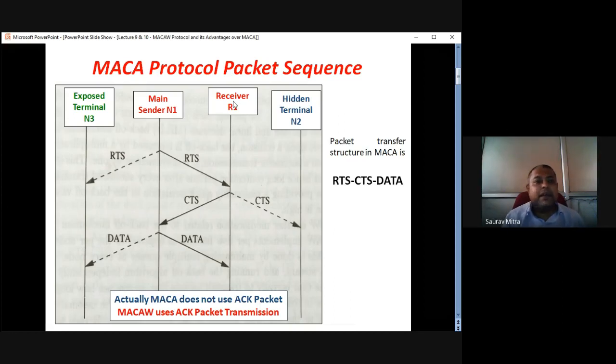Just now I have explained. Same thing, what is an exposed terminal? So this is the exposed terminal N3, and understand there is some other receiver R2 here. N3 would like to transmit to R2, but it cannot.